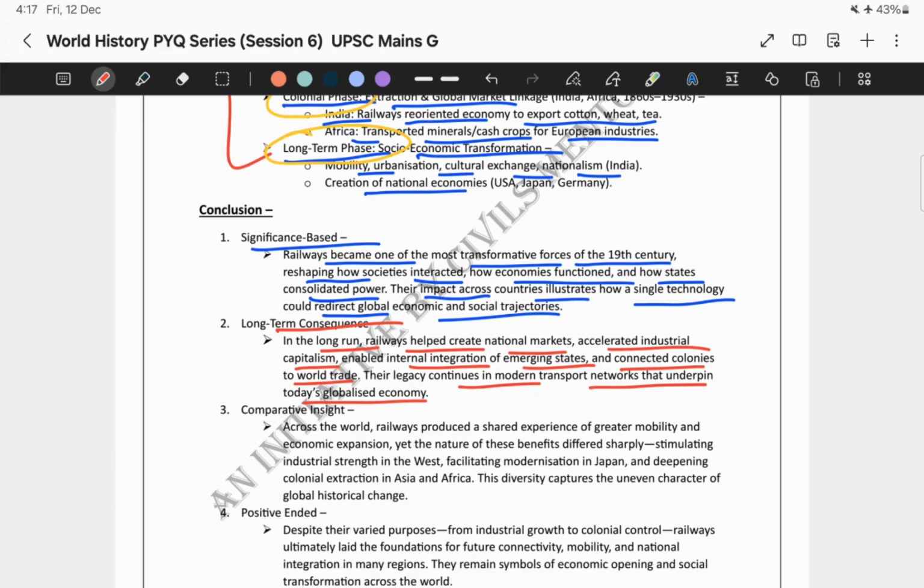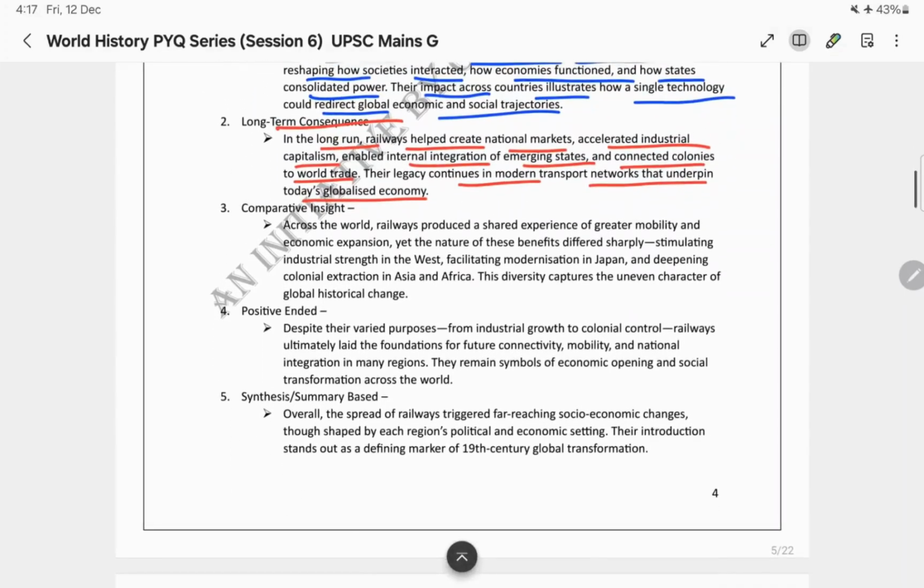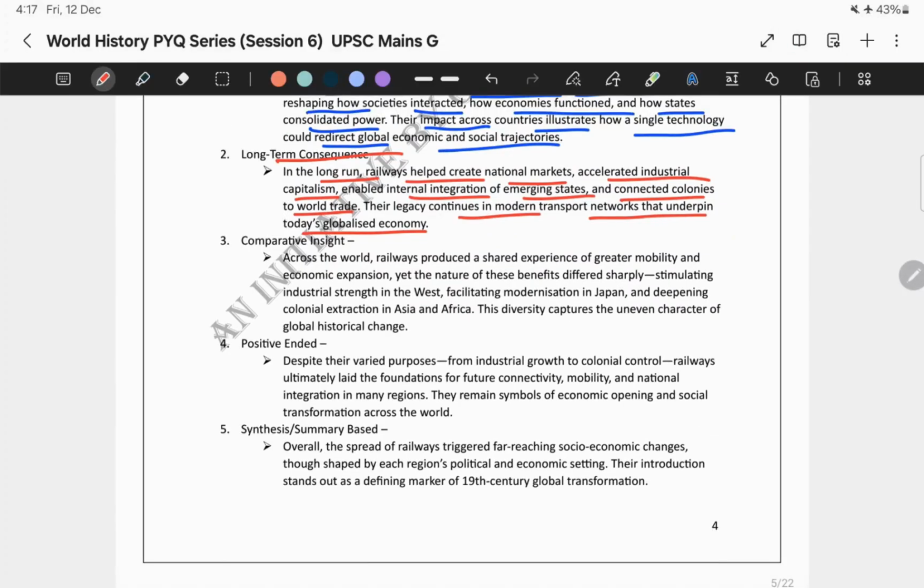Now, next is the comparative insight. So over here, what exactly are we showing? In the comparative insight, we are comparing: across the world, railways produced a shared experience of greater mobility and economic expansion. Yet the nature of these benefits differed sharply, stimulating industrial strength in the West, facilitating modernization in Japan, and deepening colonial extraction in Asia and Africa. Now, this diversity captures the uneven character of global historic change. So, this is also another way you can write the answer.